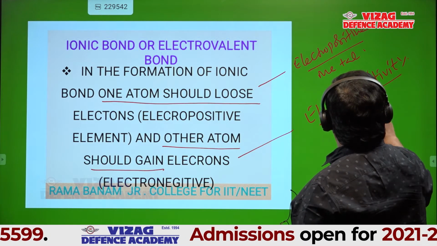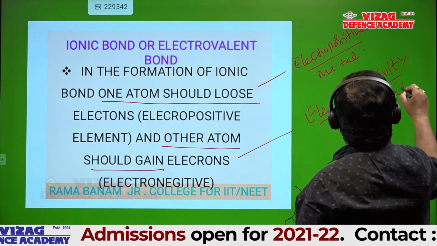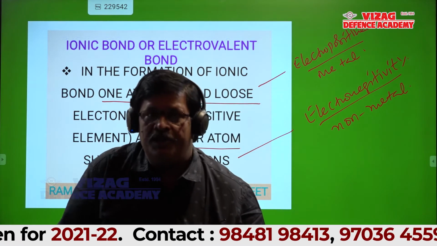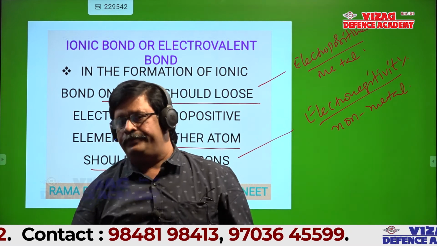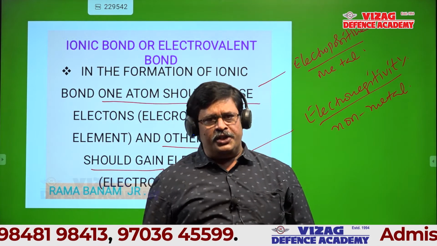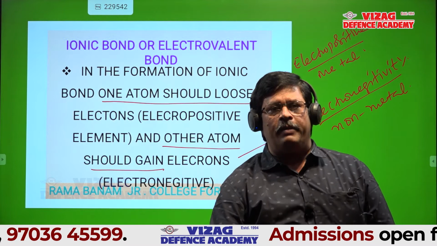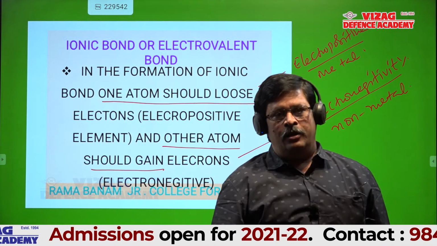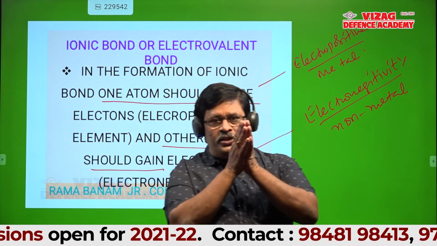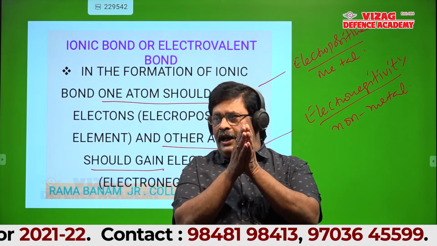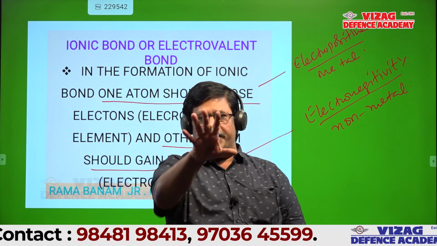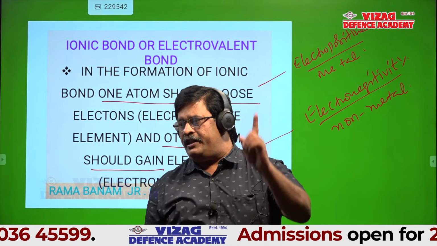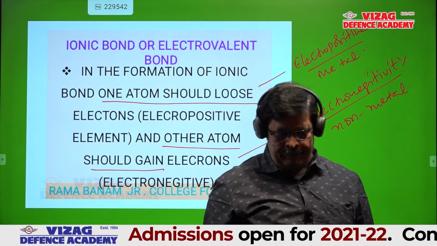Electronegativity is a property of non-metals. So one should be a metal and the other should be a non-metal. Are all the bonds between metal and non-metal ionic? No, that has to satisfy the previous condition. That's what I told: the electronegativity difference between those metal and non-metal should be greater than 1.7. Then only the bond formed is ionic.